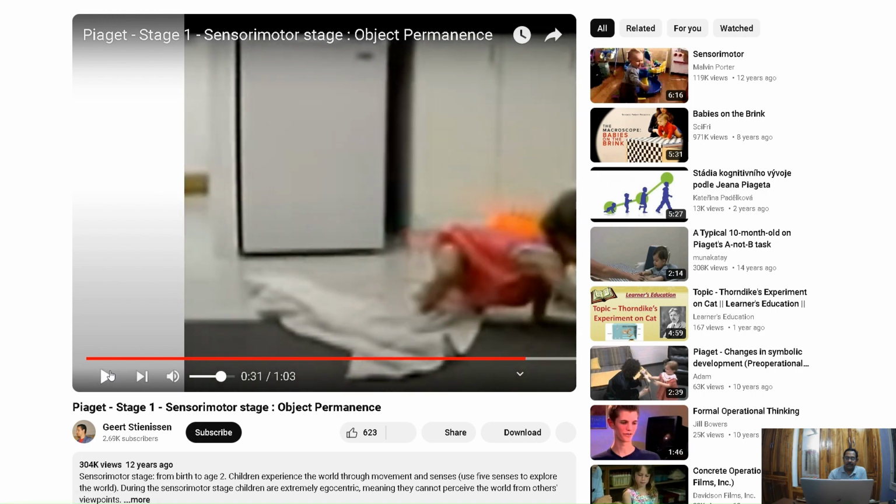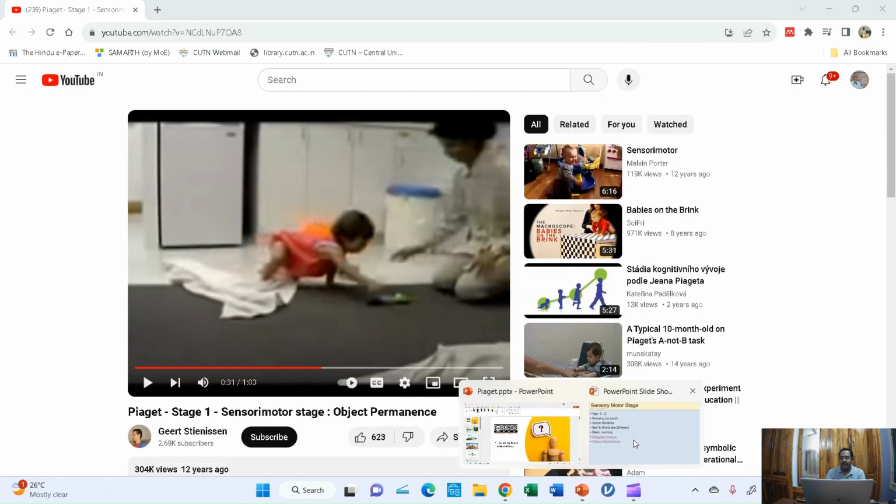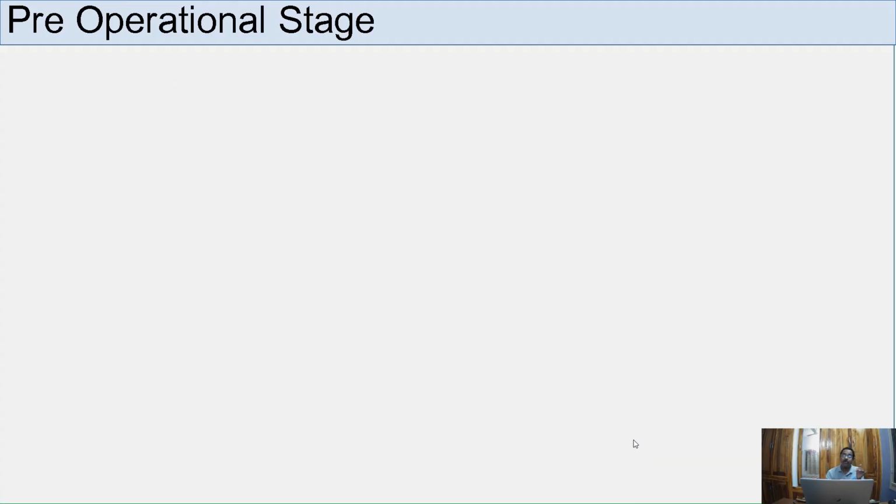So by this you would have understood object permanency. At this stage, it will not be there, but at the end of 2 years, object permanency will be formed. Suppose they take our mobile phone or pen, whatever, then we will take it from them and act as if throwing it away until it's gone, so that they may not know that it's there, but it is. They will think it is gone and won't try to look after it. But at the end of this stage, object permanence will be formed.